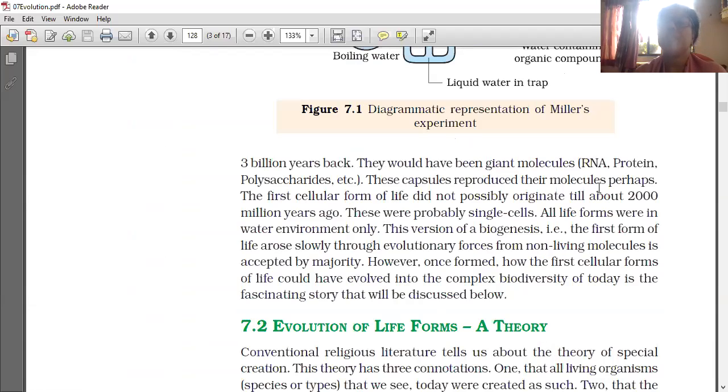The capsules reproduced their molecules perhaps. The first cellular form of life possibly did not originate till about 2000 million years ago. That the first form of life rose slowly through evolutionary forces from non-living molecules is accepted by the majority. How this first formed cell originated, scientists still do not know. Maybe God only knows that. But after that first form, by the process of evolution, the millions or trillions of species of organisms existing today originated.